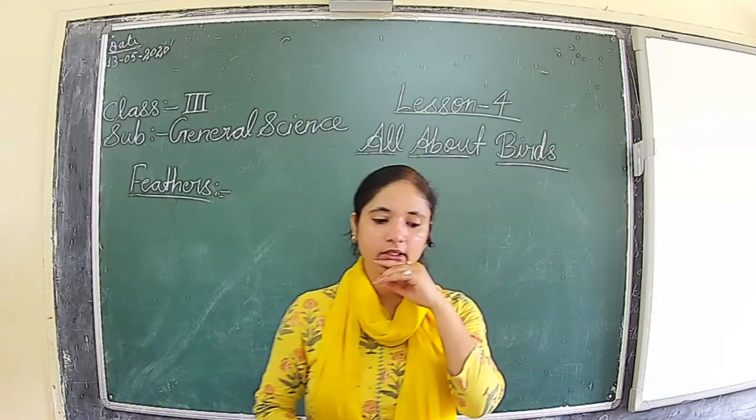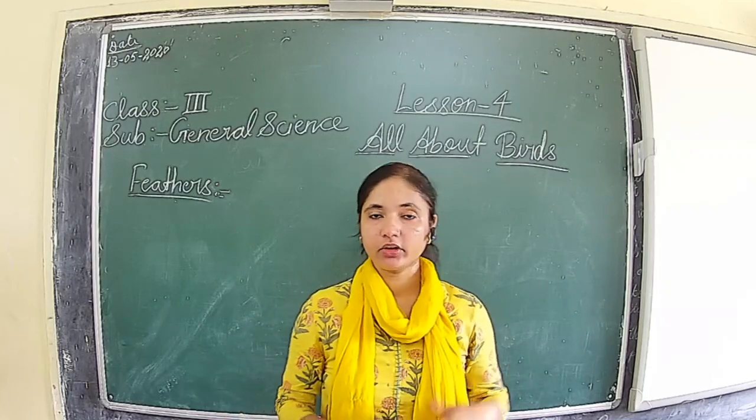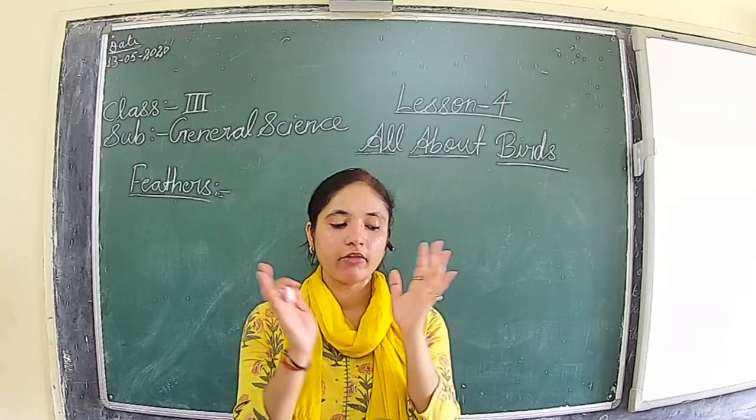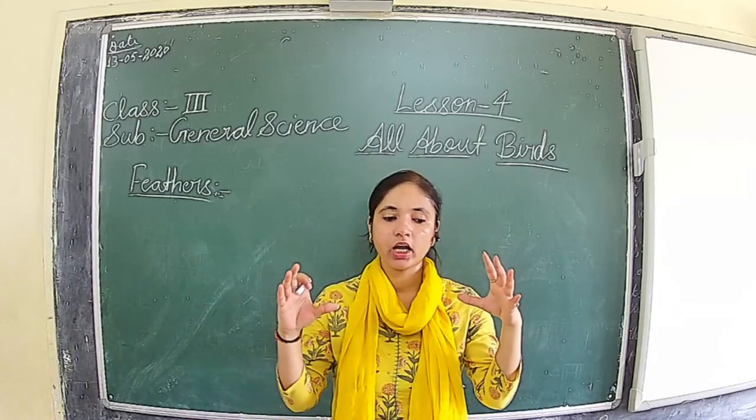Then we have seen the body feather. From the name only it is clear: body feathers cover the whole body of a bird and give shape to the body.